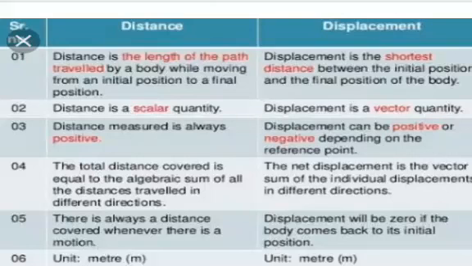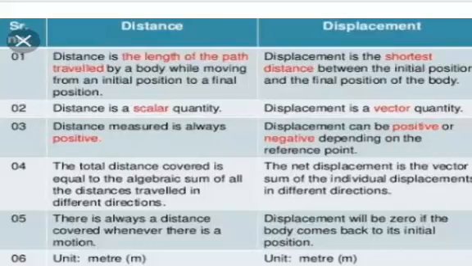The net displacement is the vector sum of the individual displacements in different directions. In distance, there is always a distance covered whenever there is a motion. Whenever the body is moving, some distance has to be covered by the body. Displacement will be 0 if the body comes back to its initial position.